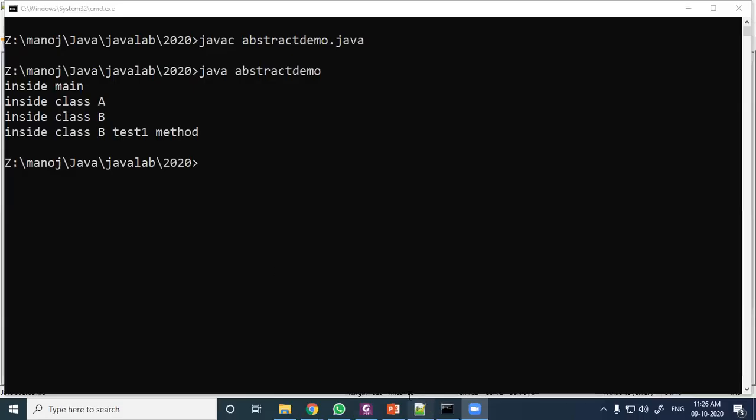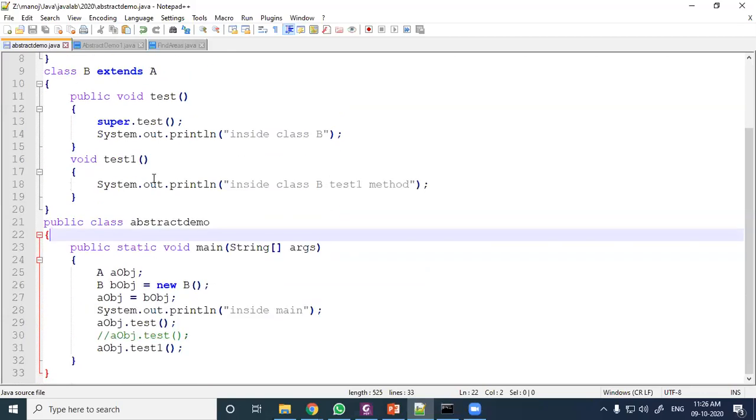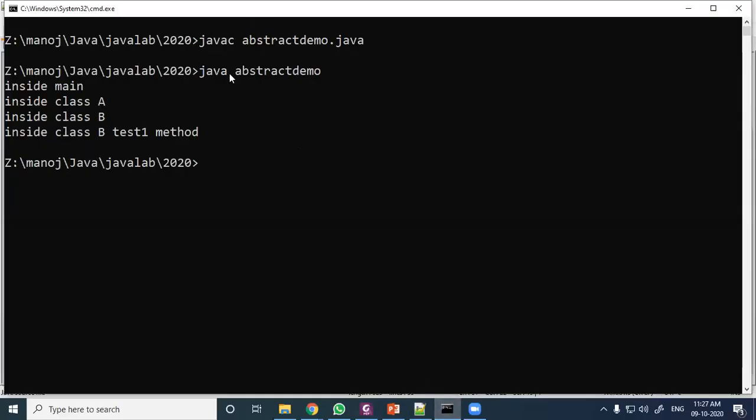Now you can see the program. Here the AOBJ reference is created, BOBJ is created with its object, and BOBJ is referred to the B object. Then AOBJ is again connected to BOBJ. So a parent reference can be referred to the child reference. Here AOBJ.test and AOBJ.test one.